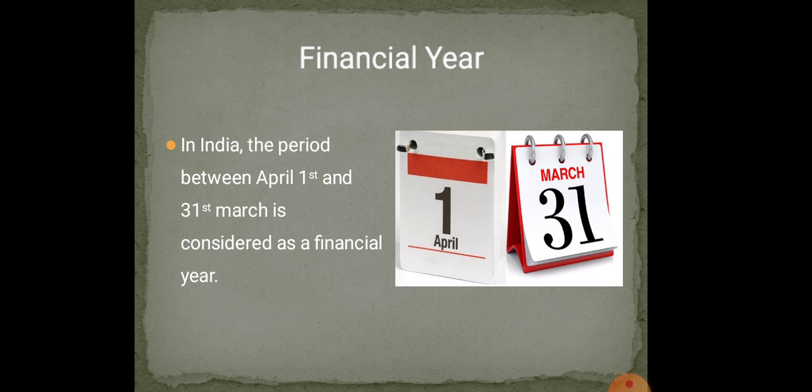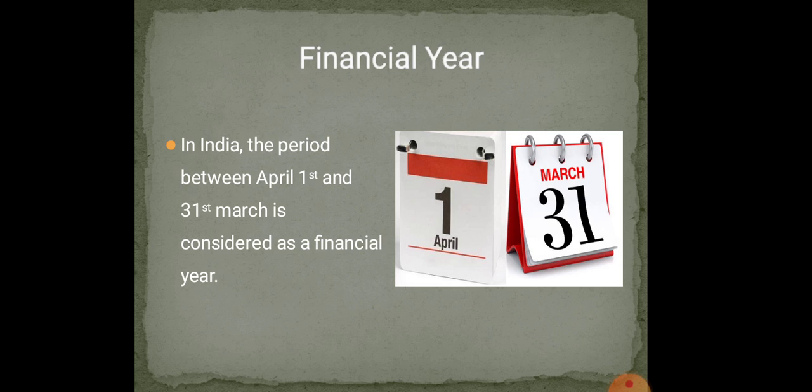In India, the financial year starts from 1st April and ends on 31st March of the successive year. I have given the picture here, see. This is considered as a financial year.